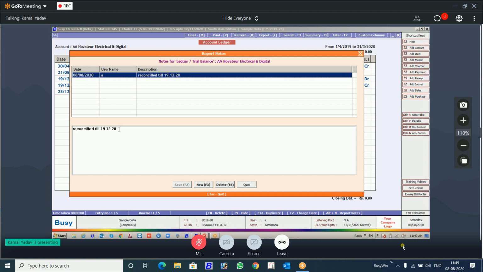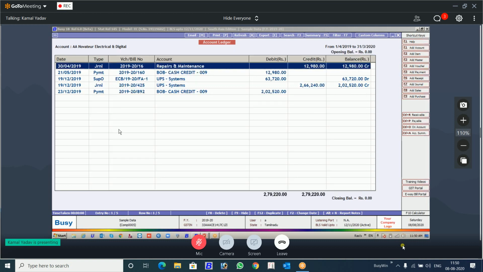Now, on the top, you must be seeing notes for ledger and trial balance. Means this note will also be used in trial balance. This is the same note. In trial balance, when you open, there will be a list of the parties. You select the party, you press Alt N, this note will open. There also you can write anything from the trial balance. So notes are common for the ledger and the trial balance.